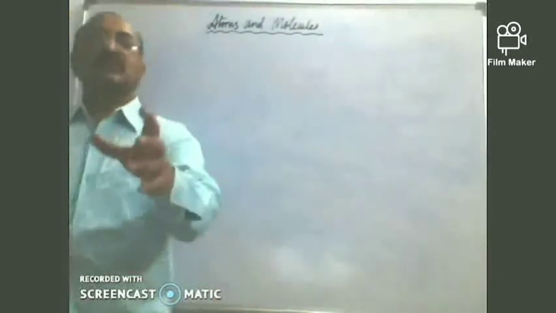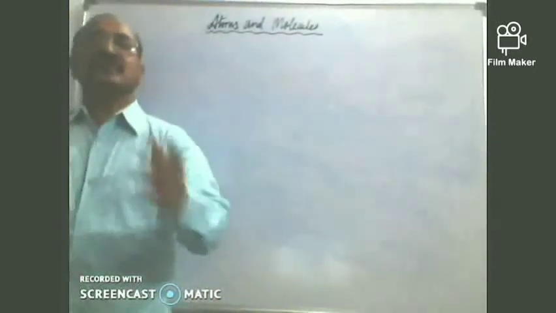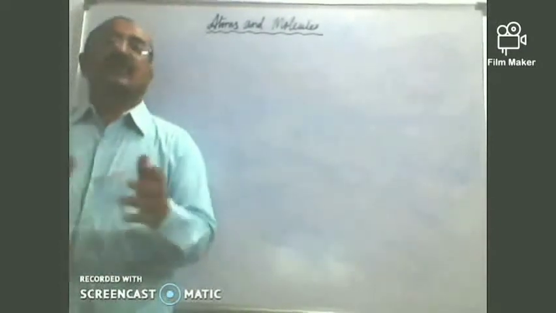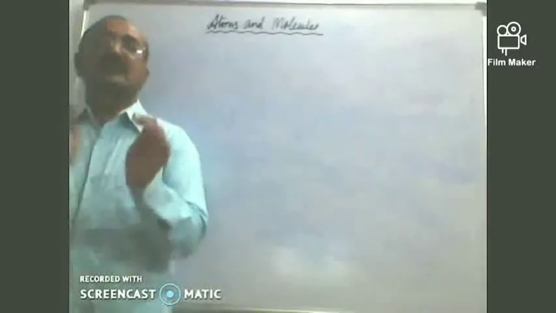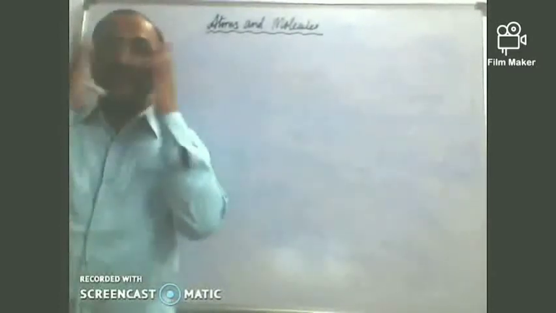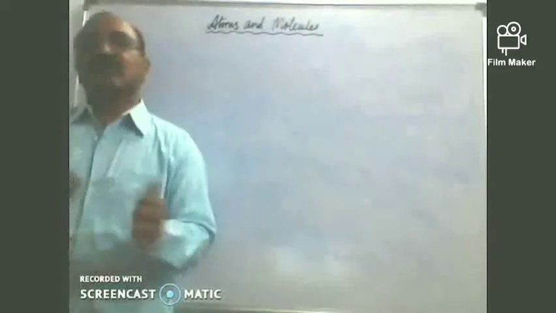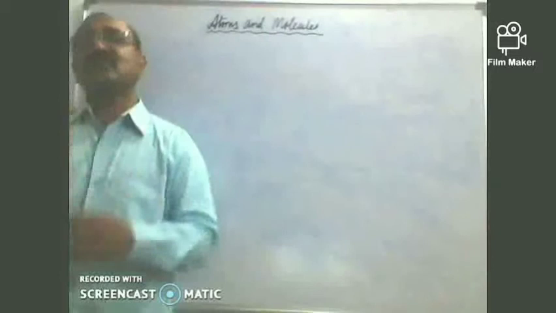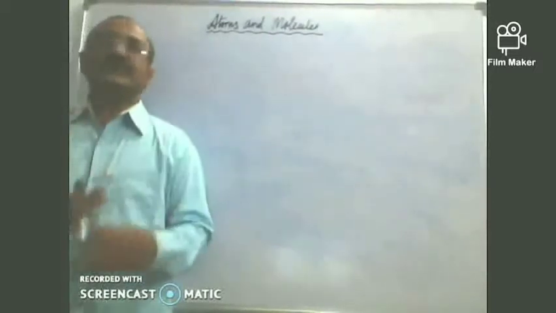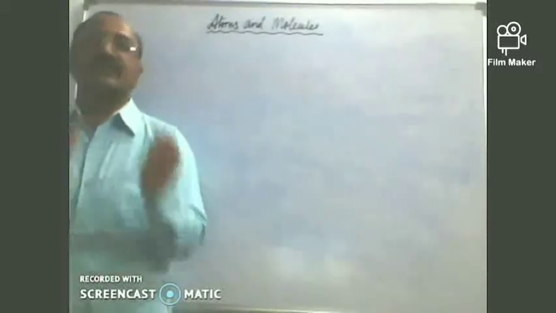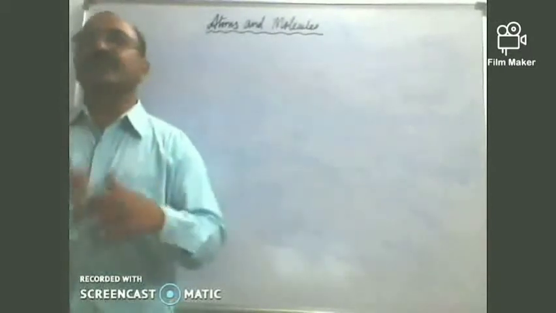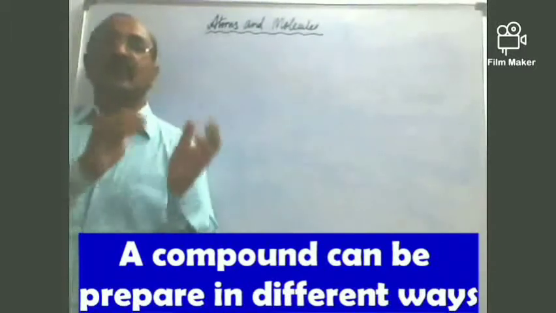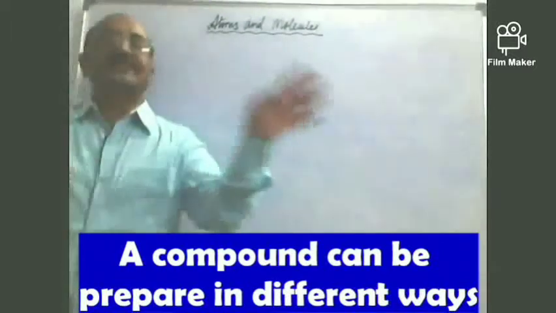So, children, elements or compounds are combining and forming compounds, right? What is happening during this? Compounds are formed. Now, what is there in the compounds? We know that there are elements in the compounds, right? Now, it was observed by the scientists at that time that a particular compound can be prepared in different ways, and you can get a particular compound with the same elements from different sources also, right?